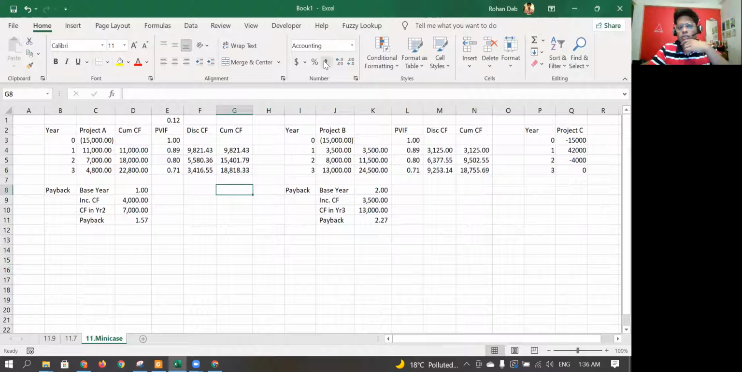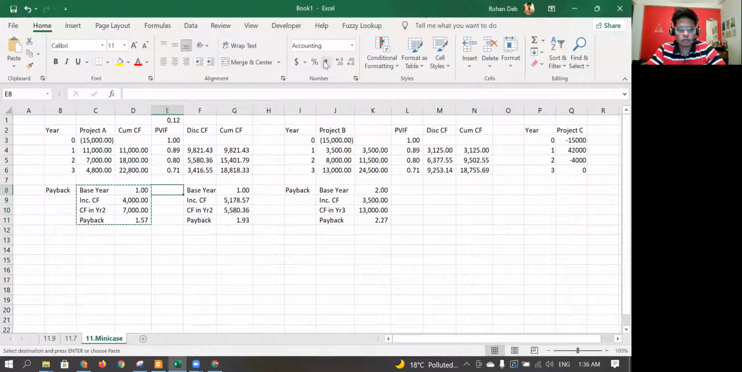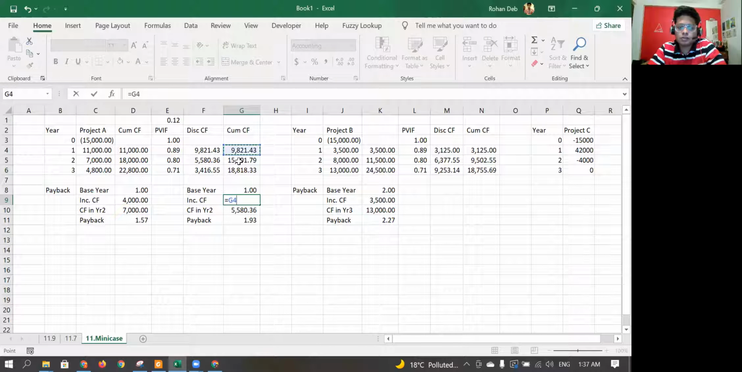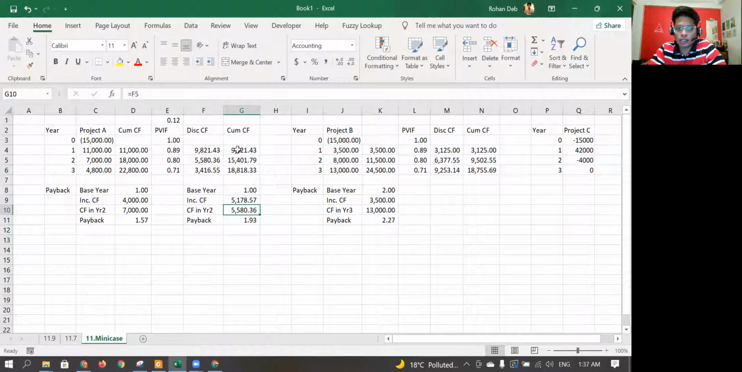Again, for this one, my base, I'll just copy this again. My base year in this case is getting recovered somewhere between year 1 and 2. So 15,000 is getting recovered in year 2, so the base year is still 1. What is my incremental cash flow? Incremental cash flow is equal to 15,000 minus 98, this one, and cash flow in year 2 is this.